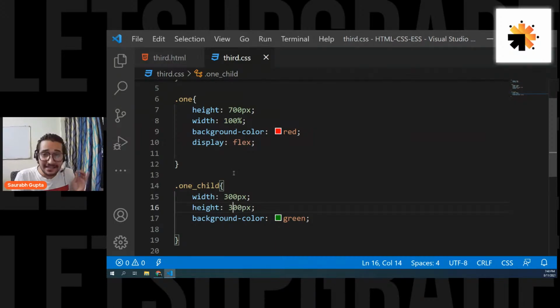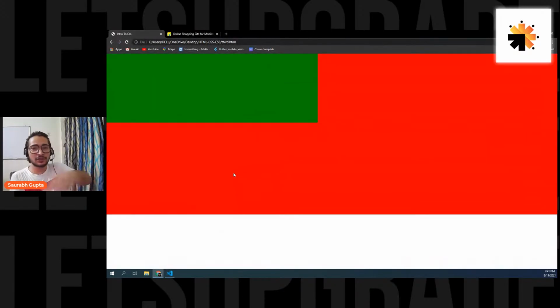And remember, display flex is given to the parent. Display inline block is given directly to the child element which you want to make horizontal. But display flex is always given to the parent. So if you have three elements and you want to make them horizontal, you have to give display flex to the parent of those three elements. So remember it, display flex is always given to the parent. And by default, the direction of flex is horizontal, or you can also call it row direction.